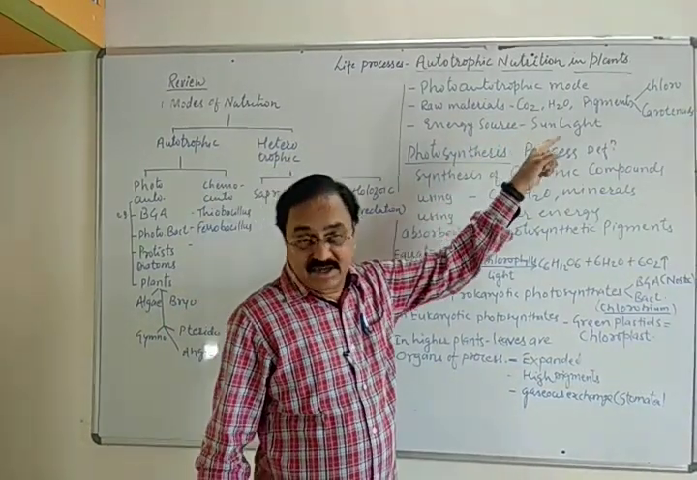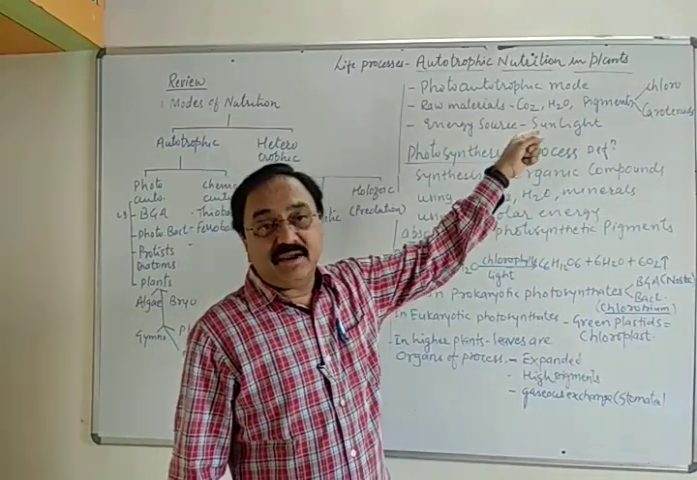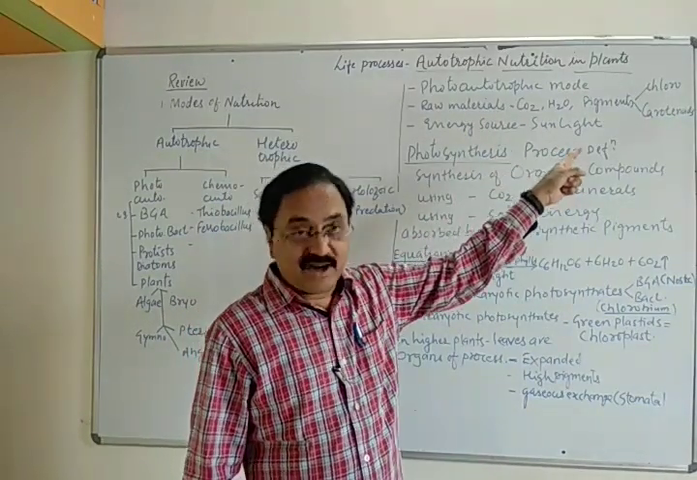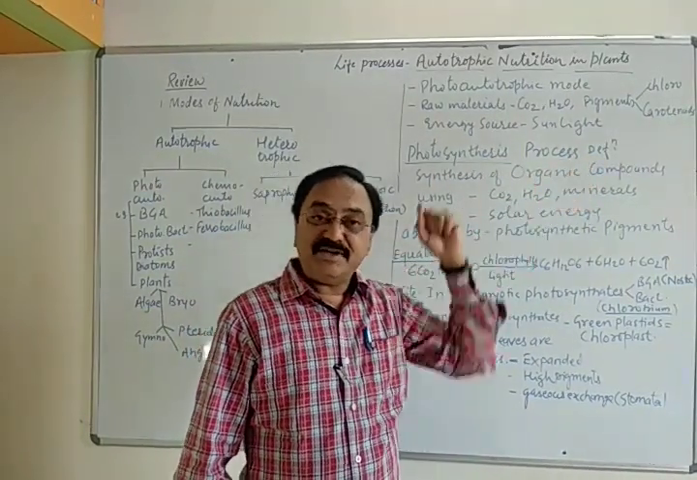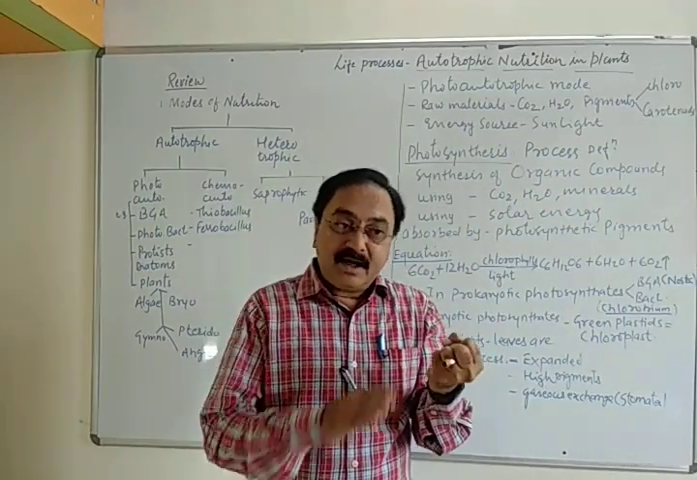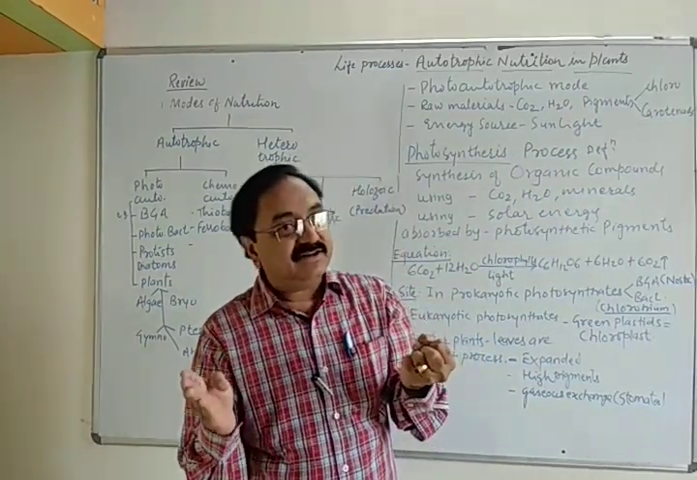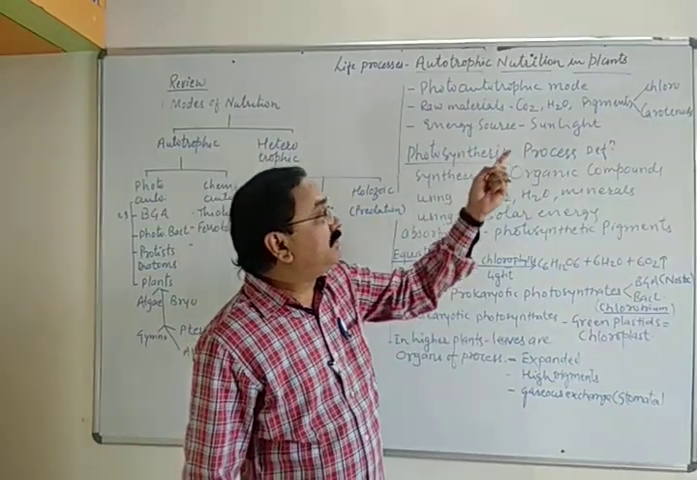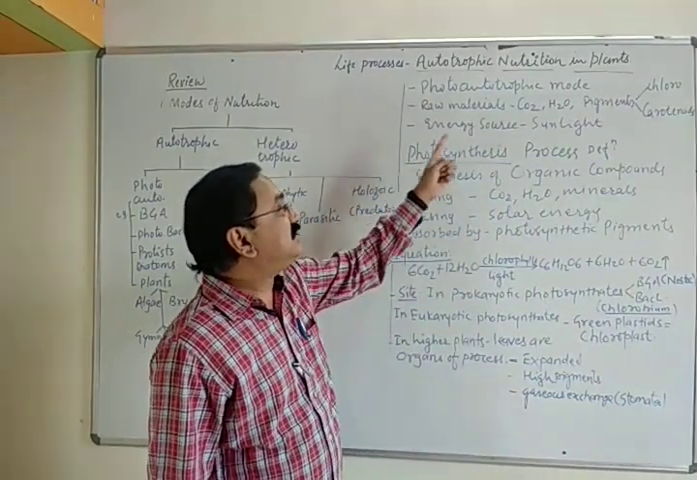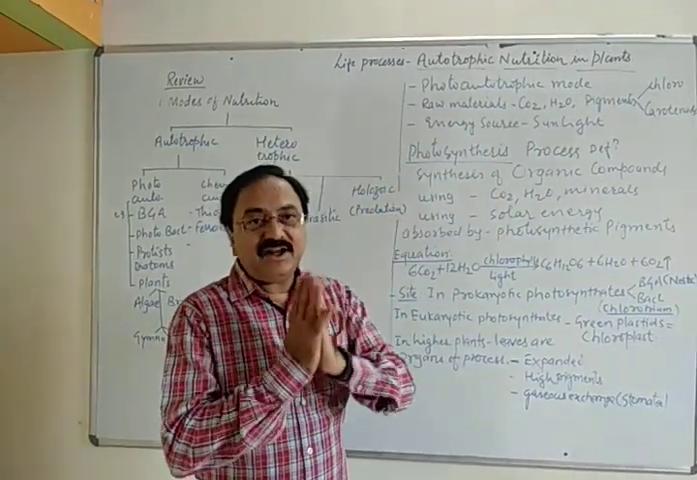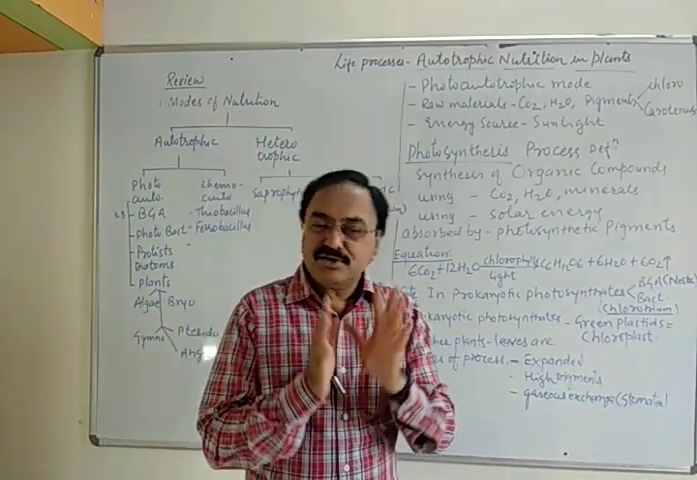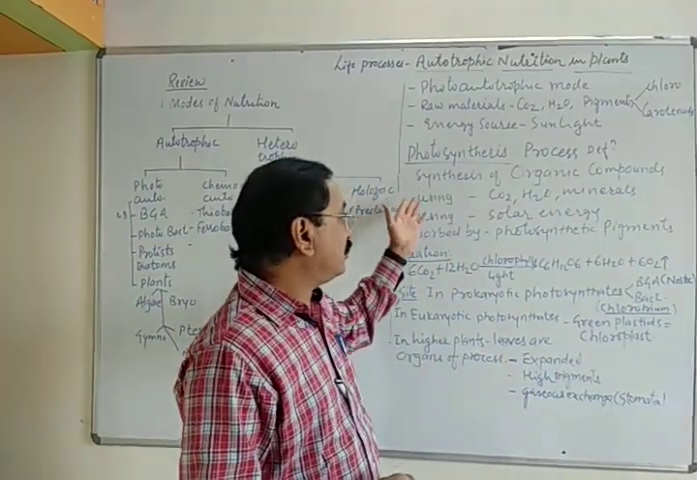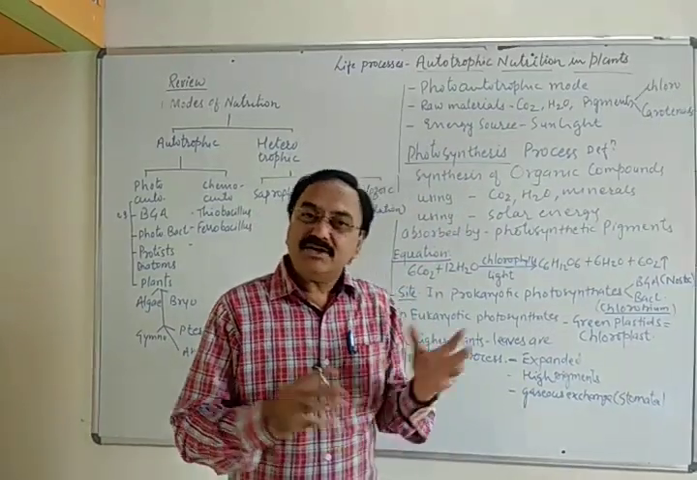The pigments are most important. These pigments are chlorophylls and carotenoids, having the capacity to trap the light and convert light energy into chemical energy. The pigment plays a very important role, and the energy source is sunlight. Now let us talk about the most important process that we call photosynthesis. What is photosynthesis?